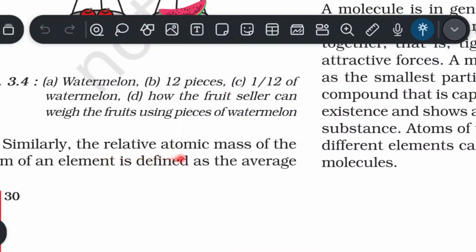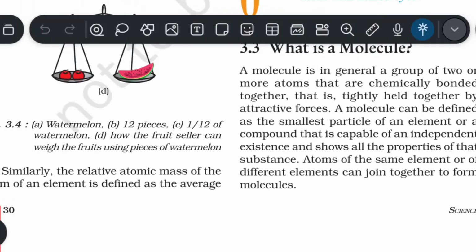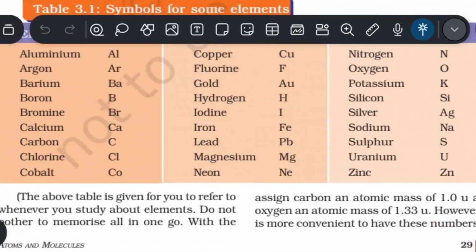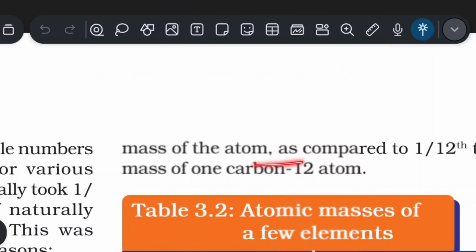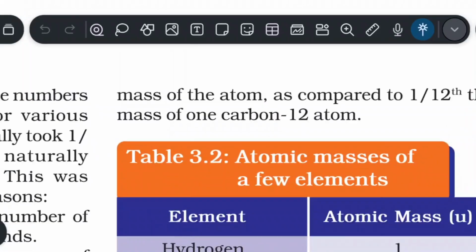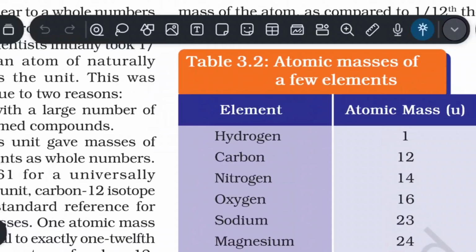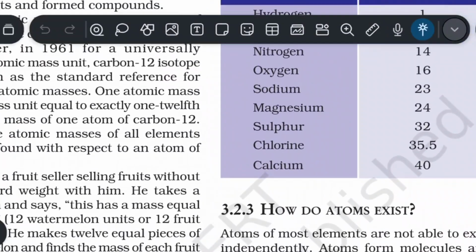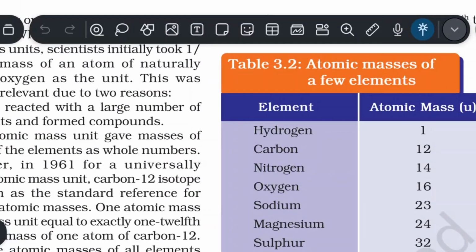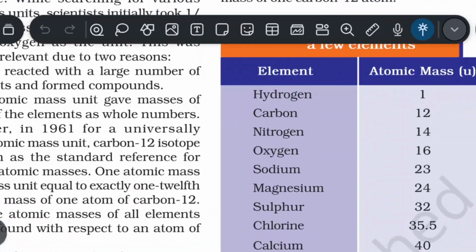Similarly, the relative atomic mass of an atom of an element is defined as the average mass of an atom as compared to 1/12 the mass of one carbon-12 atom. Observe Table 3.2, atomic masses of a few elements.